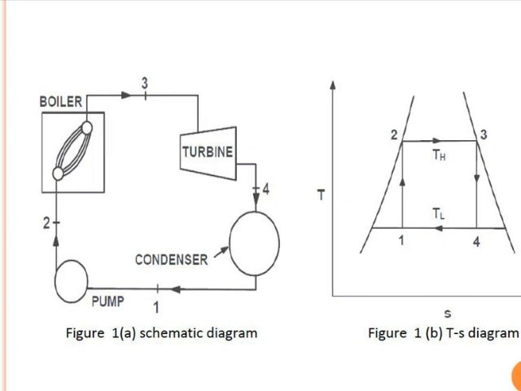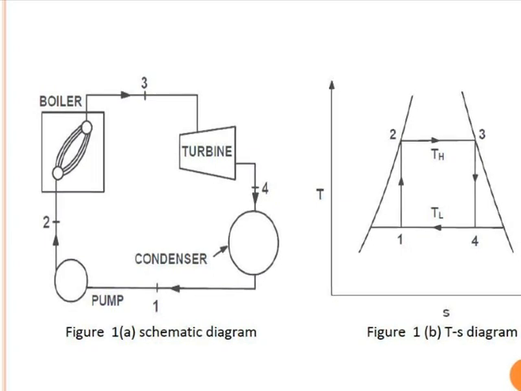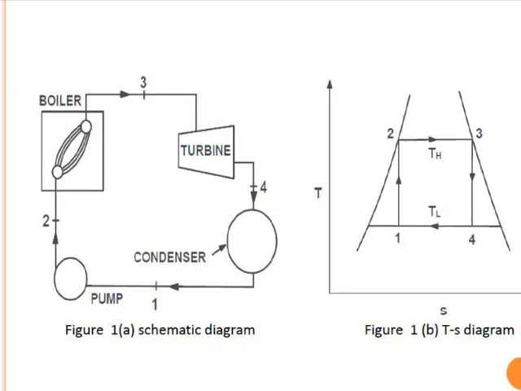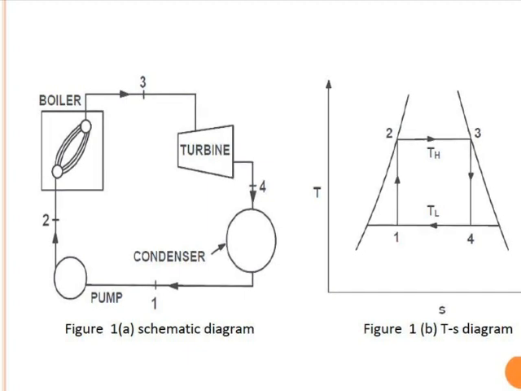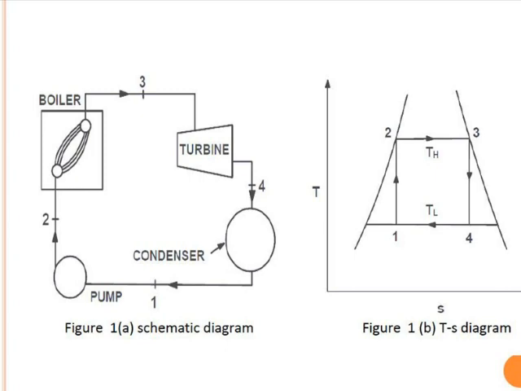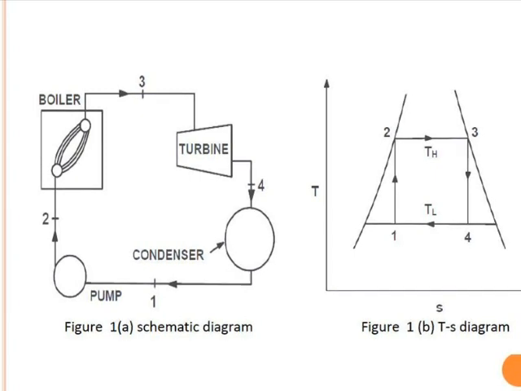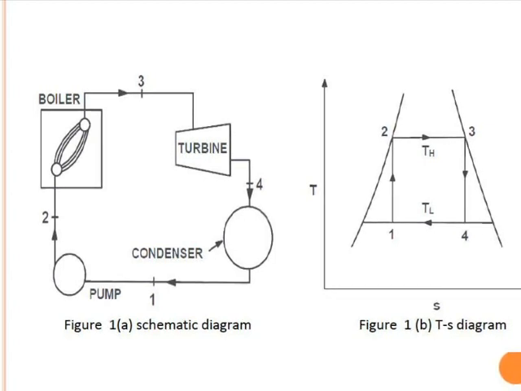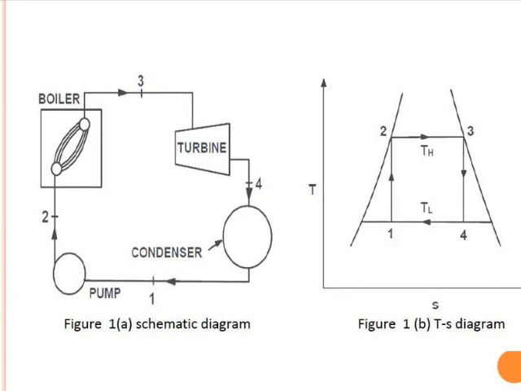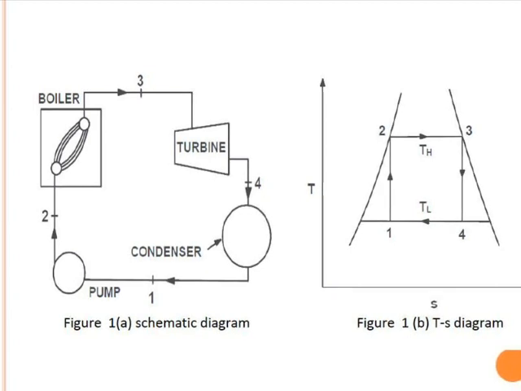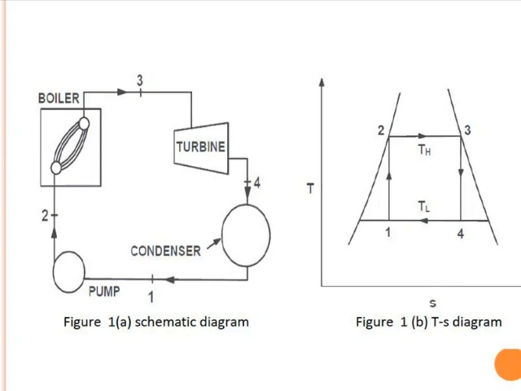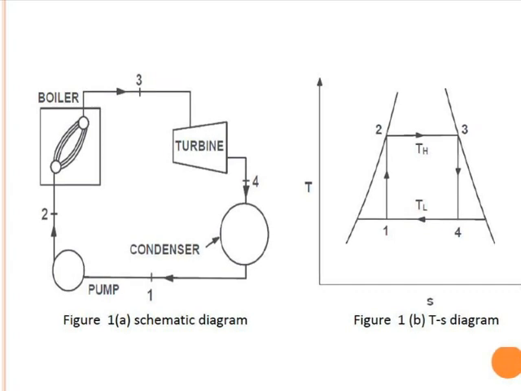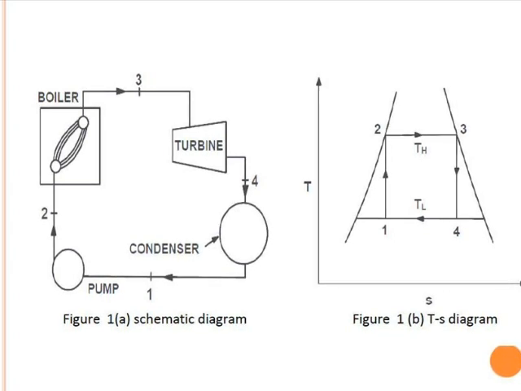Now we discuss the next part, figure 1b, the TS diagram, that is the temperature entropy diagram. You can see that for the ideal cycle, 2 reversible adiabatic and 2 reversible isothermal processes are there. The 1 to 2 process is a reversible adiabatic or isentropic process, a pumping process where S1 equals S2. The 2 to 3 process is a constant temperature, isothermal process. Between 2 and 3, heat addition is in the form of latent heat, so the water is converted into steam.